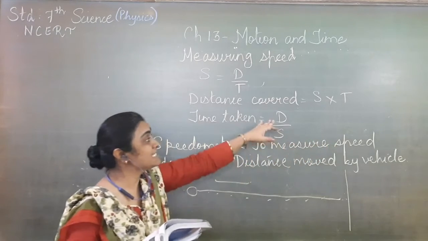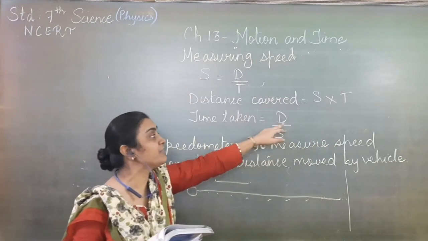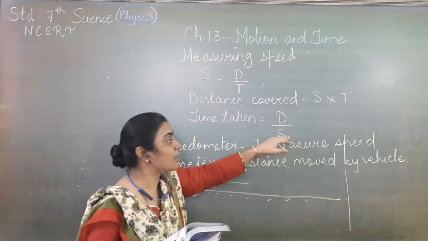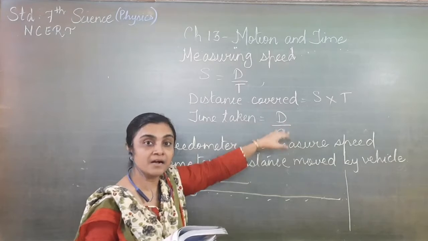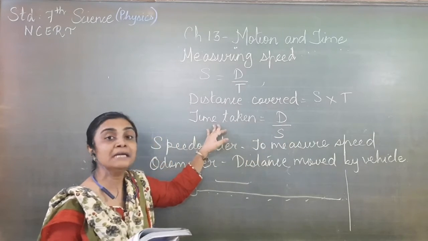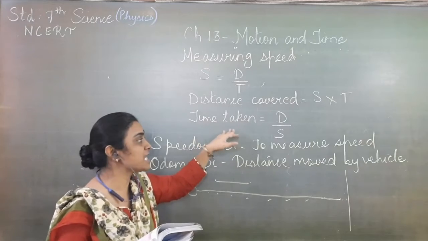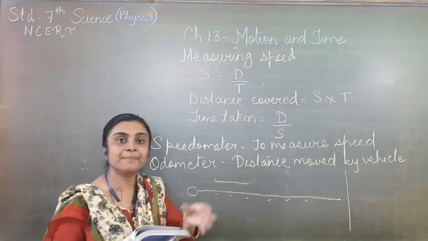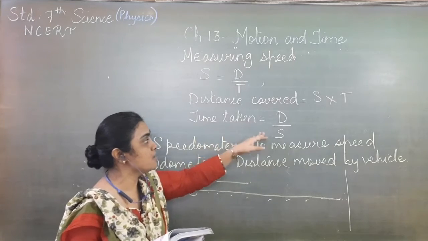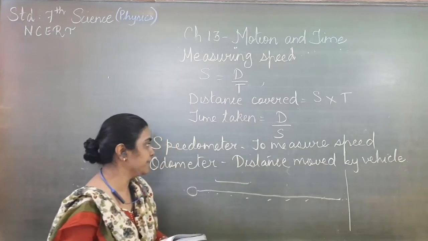And if distance and speed are given, if you have the distance, how much distance that particular object has traveled, or how much speed it has covered to cover that particular distance, you can find out the time also, how much time is required to complete that distance. So time taken is equal to distance upon speed.